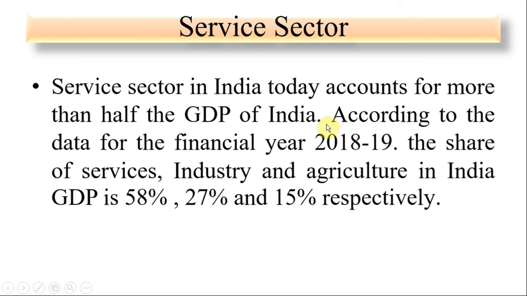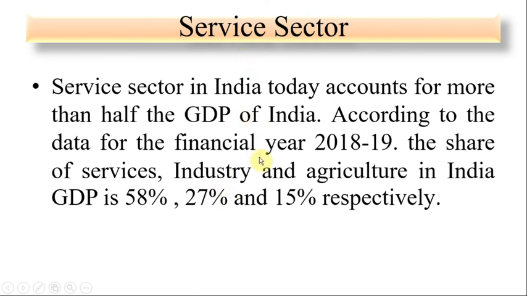But when we compare another country's economy, such as the USA, any European country, Australia, or Japan, there is a very small sharing of agriculture in GDP, but industry and service sectors have a much higher sharing in GDP.